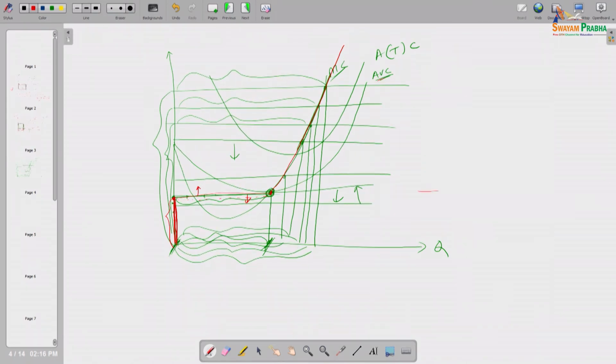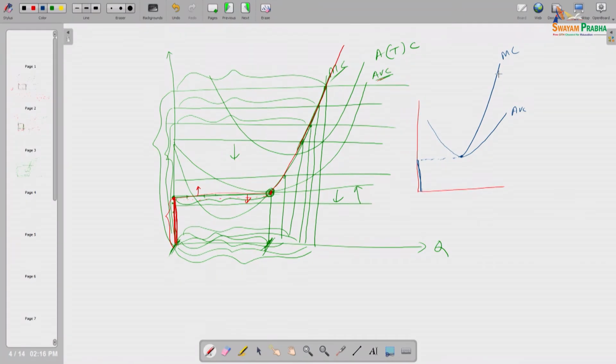So how does his supply curve look? It looks like this blue color thing, there is a gap, and this point is the lowest point of the average variable cost curve, and this is the MC line. So we can say the profit maximizing supply curve of an individual producer with this kind of cost structure is this, there is a gap, and this.